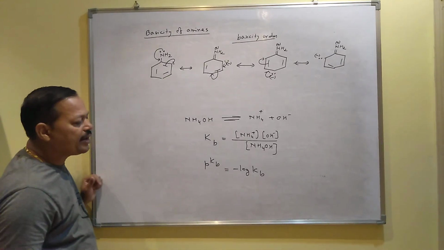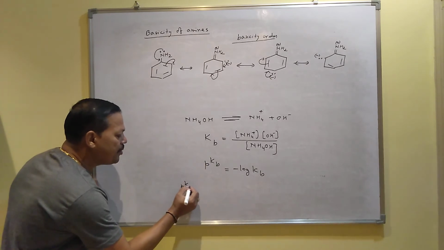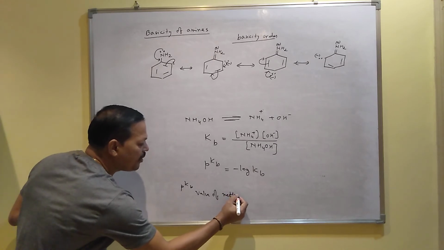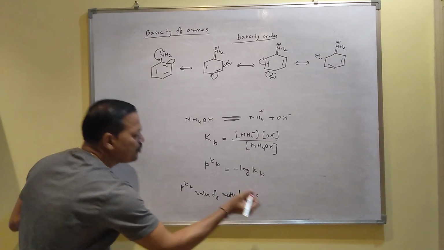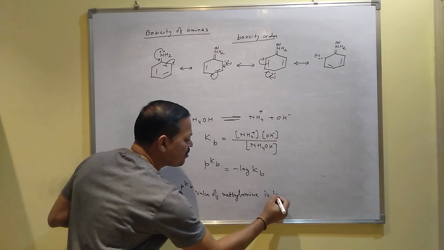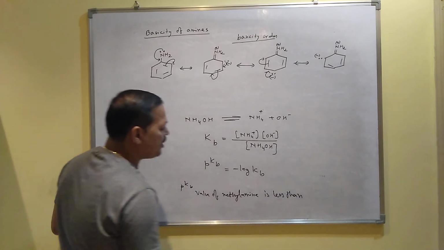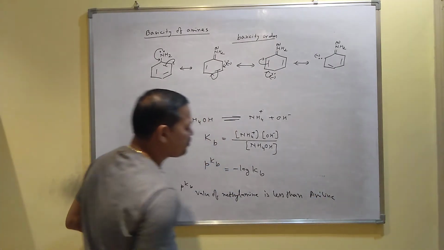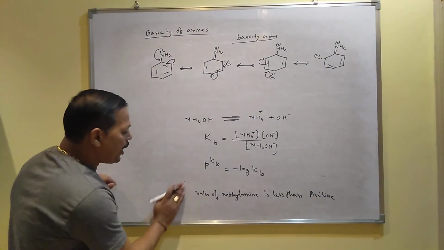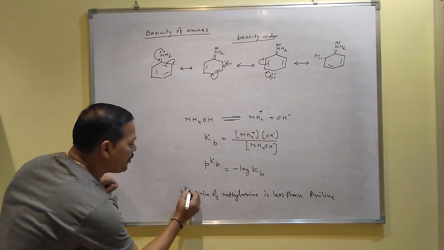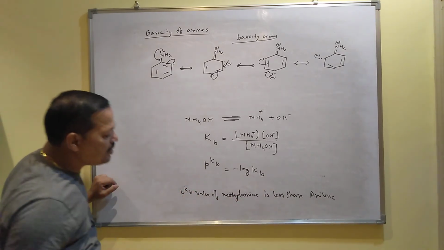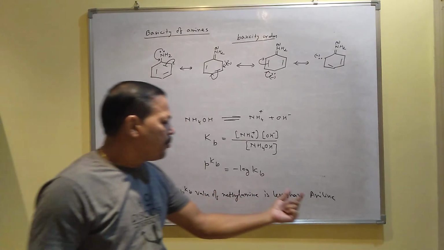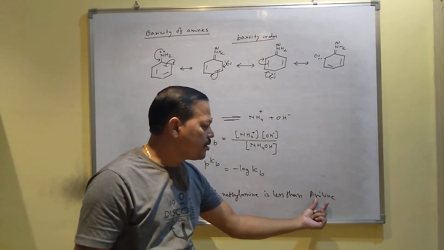The question may ask like this: the pKb value of methylamine is less than aniline. A lower pKb value of the amine means it is a stronger base; a higher pKb value of aniline means a weaker base.